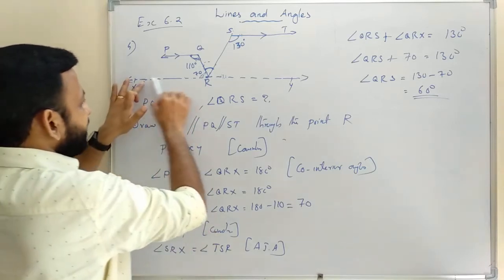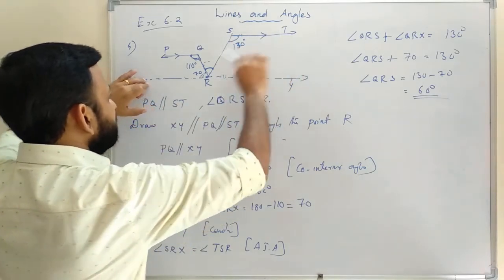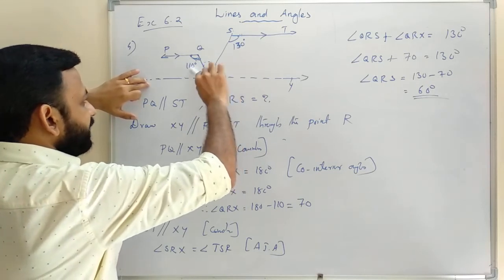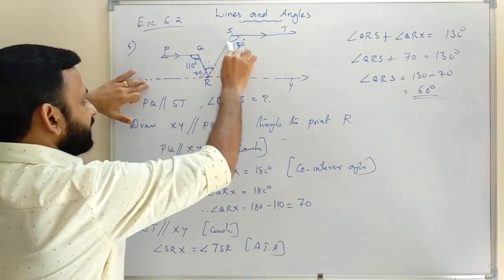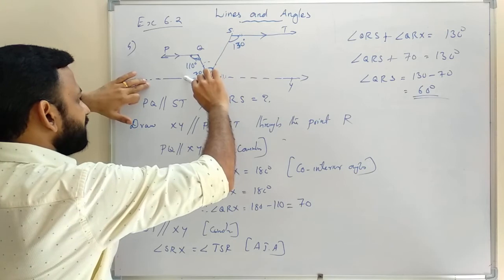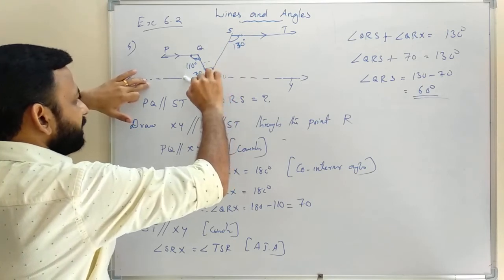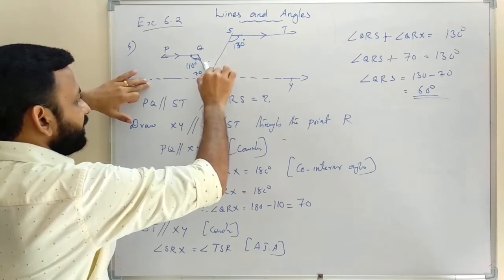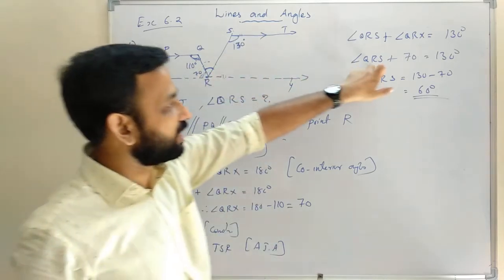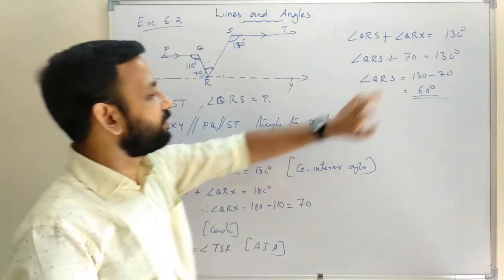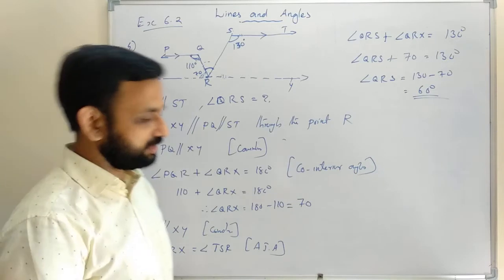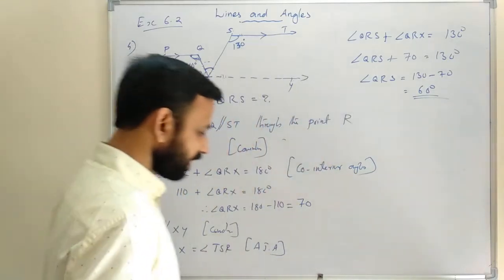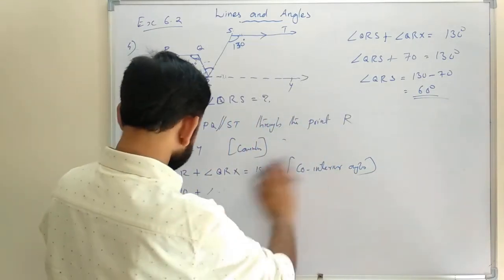Then we take this line parallel to this one, so alternate interior angles are equal. So this angle is angle QRS plus 70, and QRS plus 70 equals 130. Therefore QRS is 130 minus 70, 60 degrees. We have two more questions.